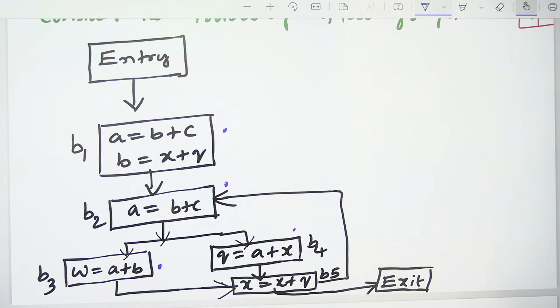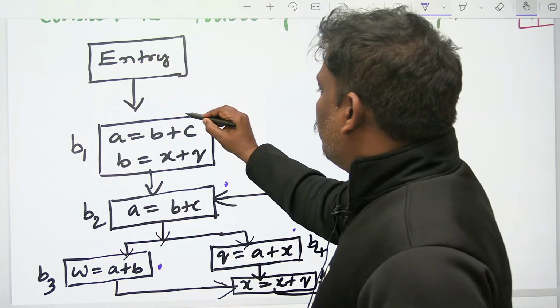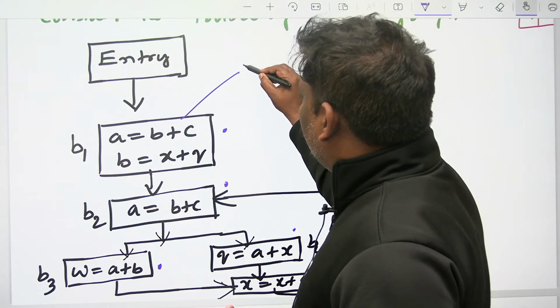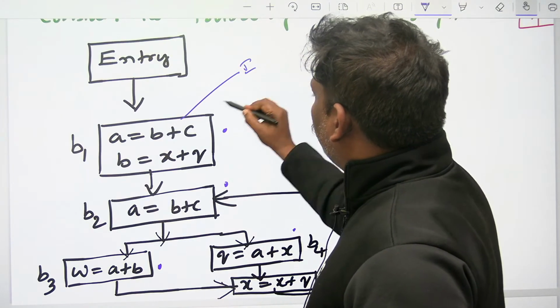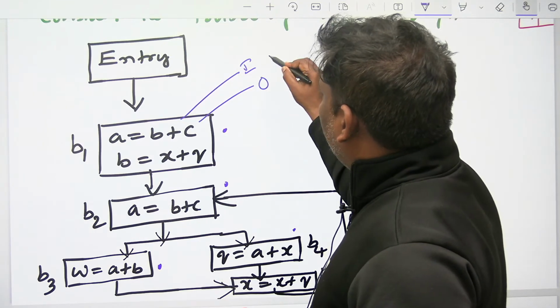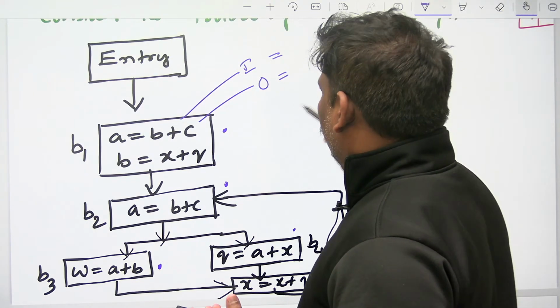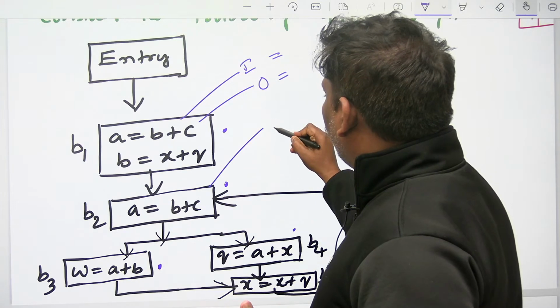Four basic blocks, 1, 2, 3, 4. Find out in and out. For the first one, in and out. For the second one also, in and out.